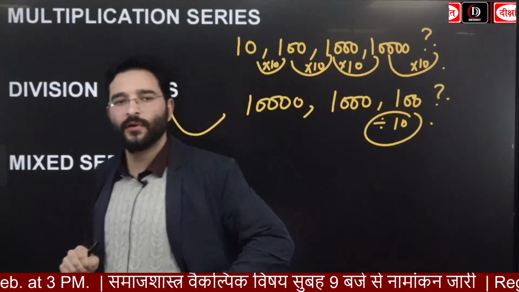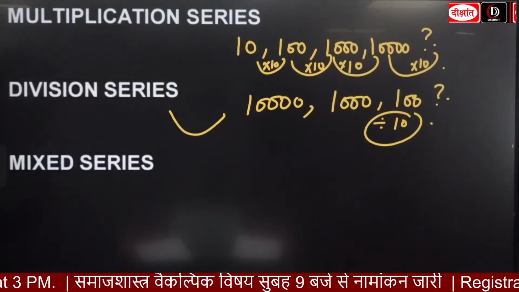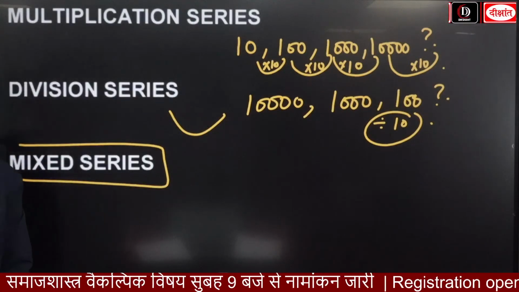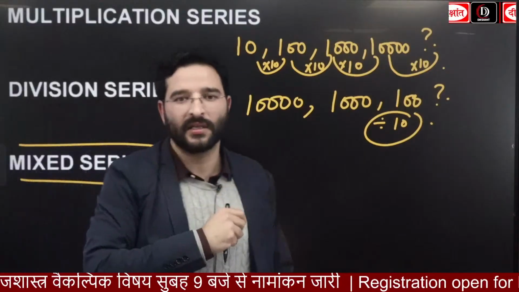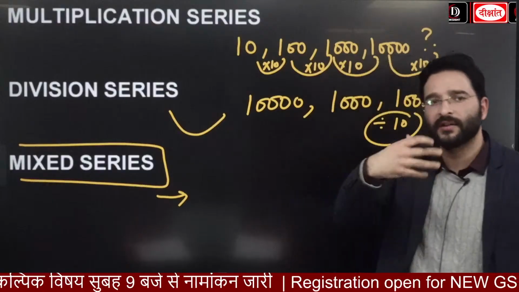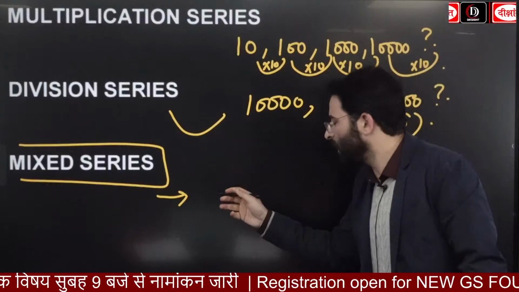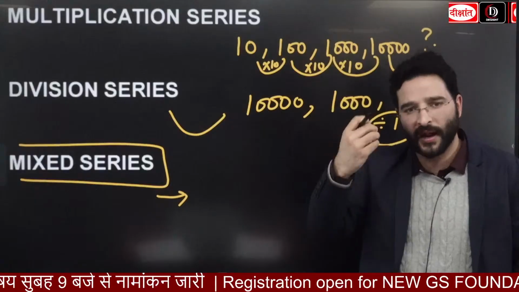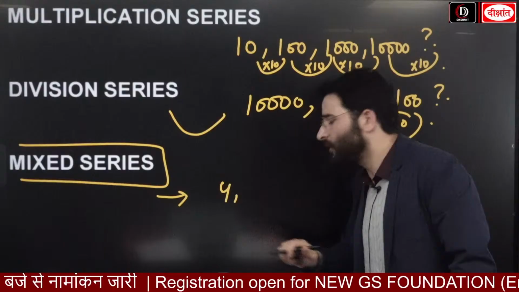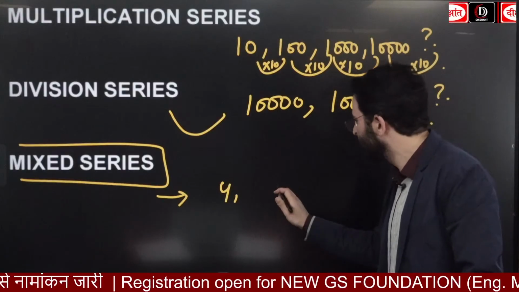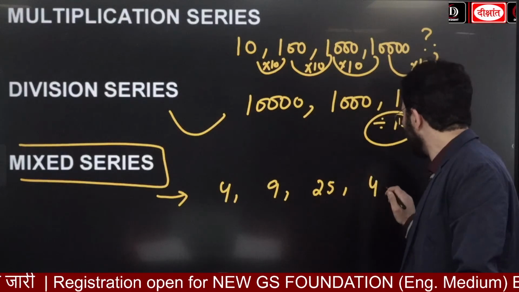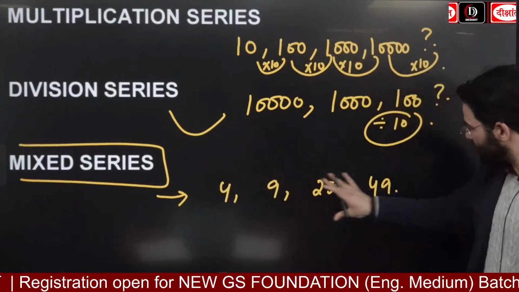Now, once we have looked at this, yes, there is going to be the mixed series. What are we going to have? We are going to have the mixed series. For example, in one series I am seeing the squares of numbers. Let's take an example of prime numbers and look at their squares. 2 square is equal to 4. I gave a little space. Then I am going to have 9 over here, 25, 49. So this is one series.